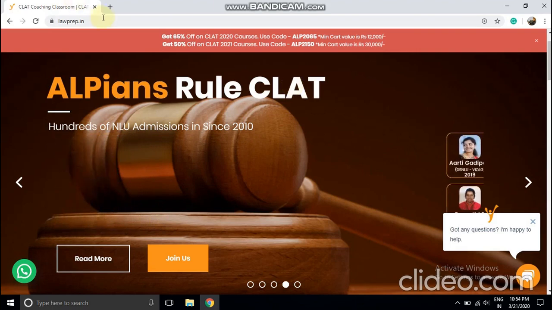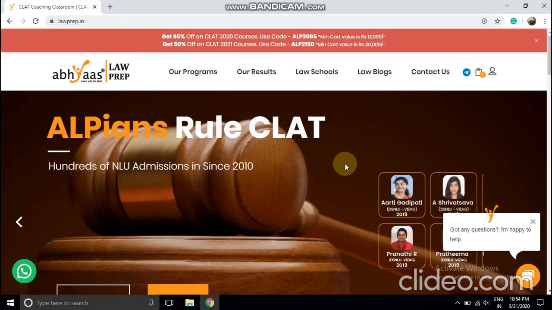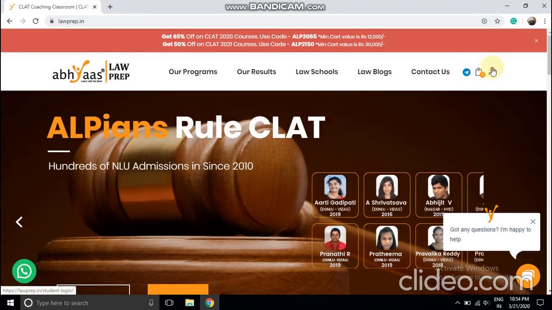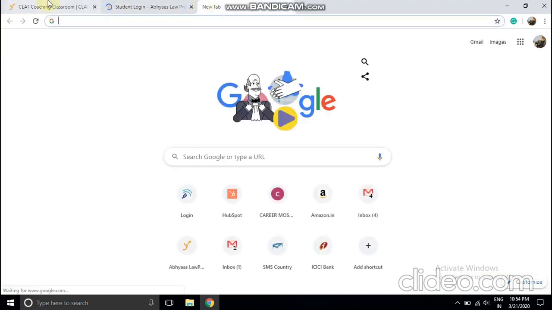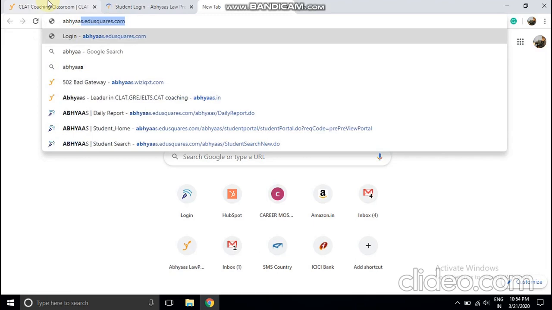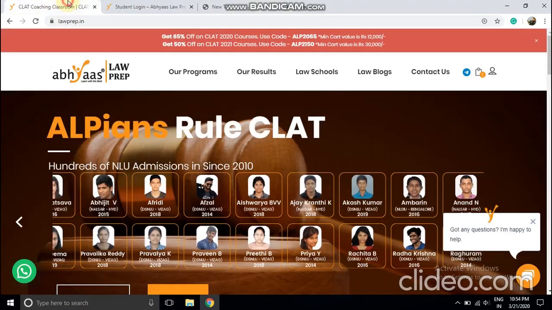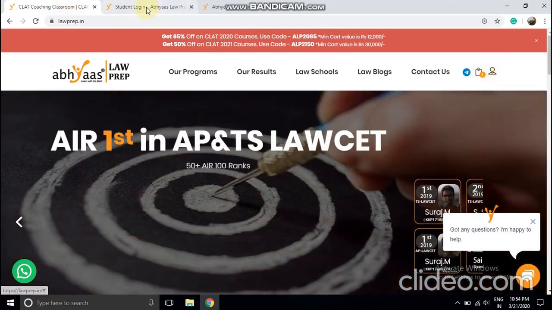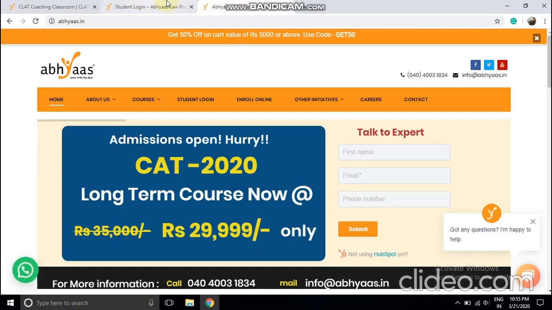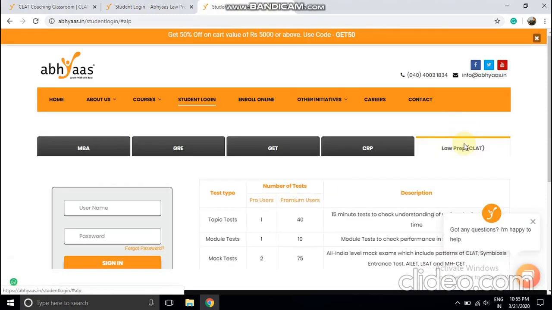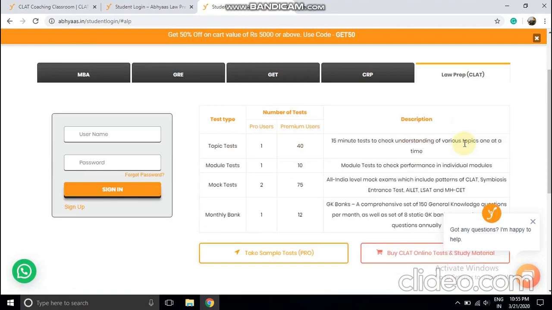Just go through the student login portal. You enter the abhyas.in or lawprep.in website. In lawprep.in, you choose this icon to log in to the student portal, or otherwise you can go to abhyas.in and choose student login. Here again, you choose the relevant product, like CLAT lawprep.